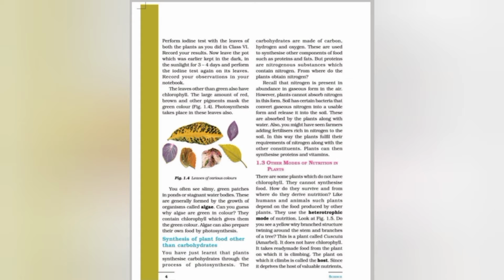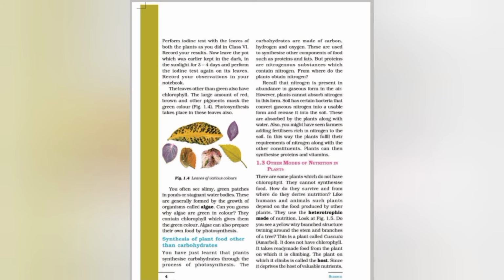Now students, we will study the synthesis of plant food other than carbohydrate. Plants also synthesize proteins and fats. Students, we have just learned that plants synthesize carbohydrate as starch through the process of photosynthesis. Plants can also synthesize other components of food such as proteins and fats. Proteins are substances which contain nitrogen. So from where do the plants obtain nitrogen? Plants cannot use the nitrogen present in the atmosphere. They need nitrogen in a soluble form.